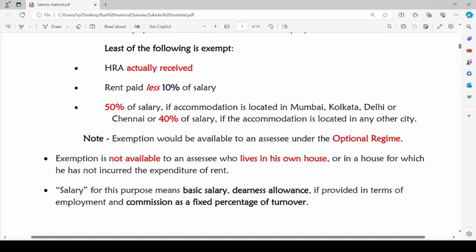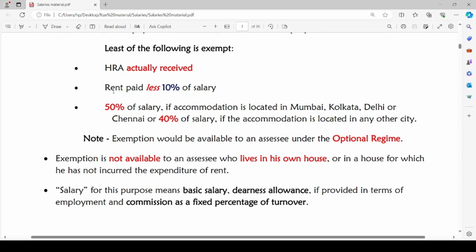So here we are mentioning 10% of salary, 50% of salary, 40% of salary. What constitutes the term salary while calculating HRA? Salary includes basic salary, DA allowance if it is provided in terms of employment, and commission as a fixed percentage of turnover.